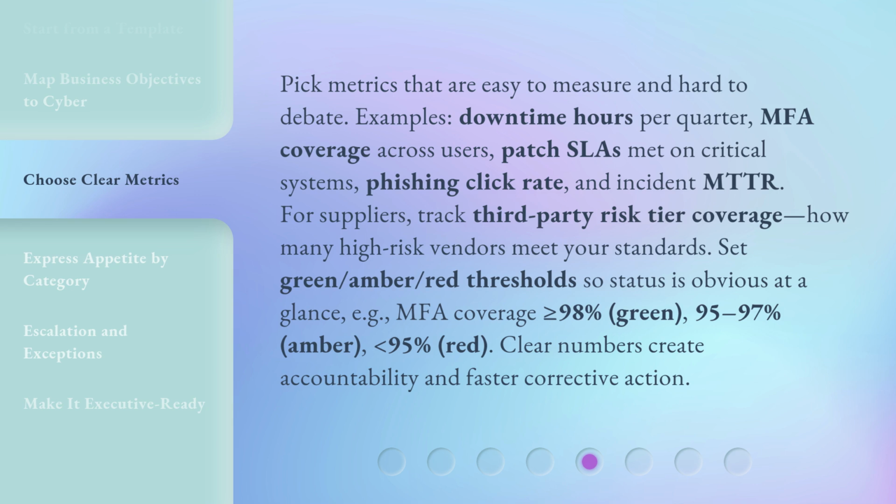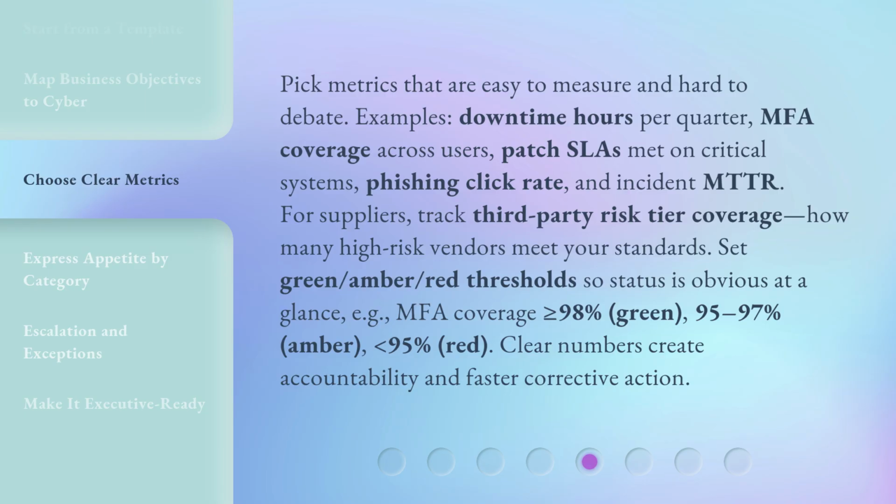Pick metrics that are easy to measure and hard to debate. Examples: downtime hours per quarter, MFA coverage across users, patch SLAs met on critical systems, phishing click rate, and incident MTTR. For suppliers, track third-party risk tier coverage. How many high-risk vendors meet your standards?